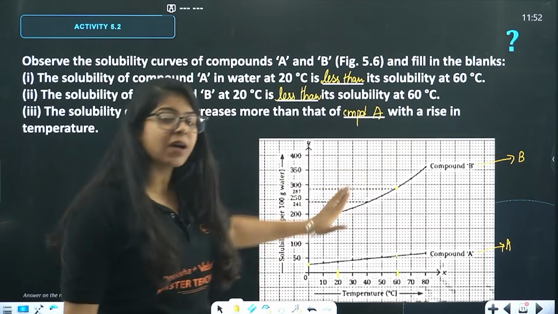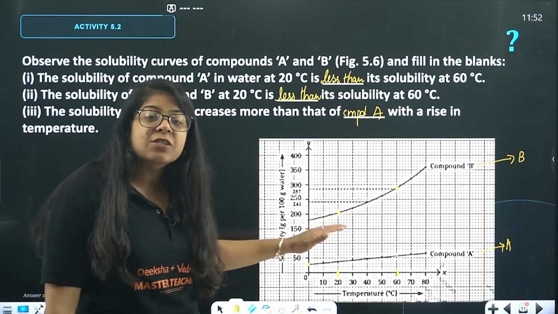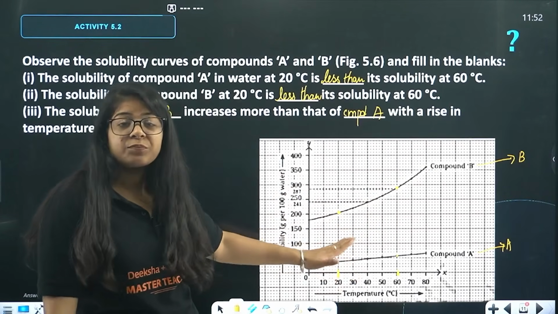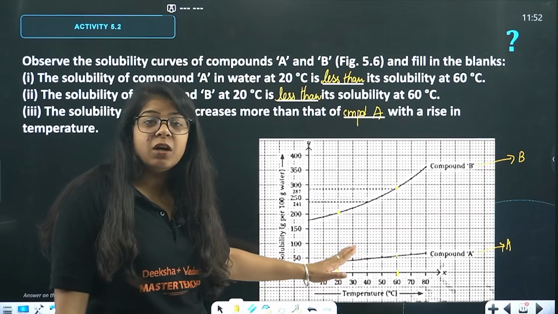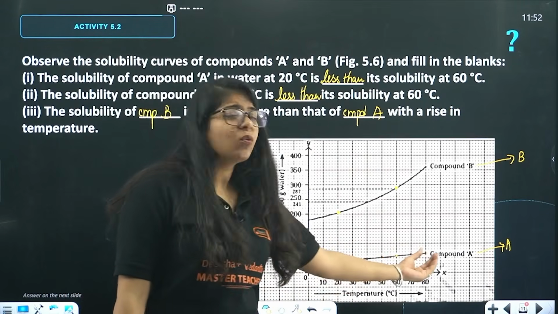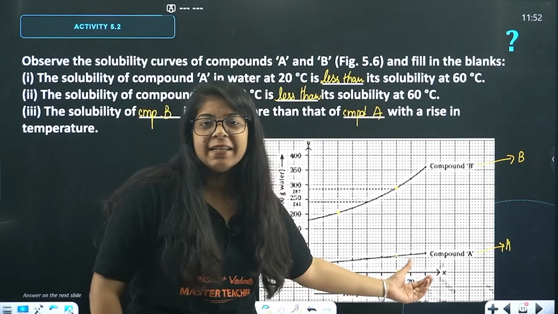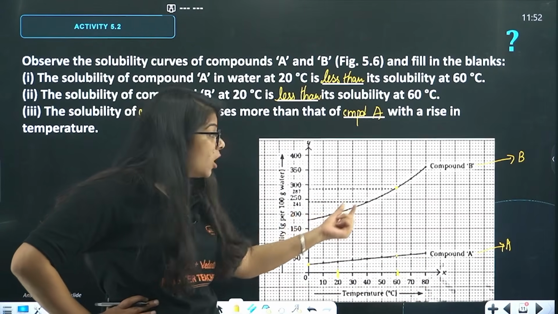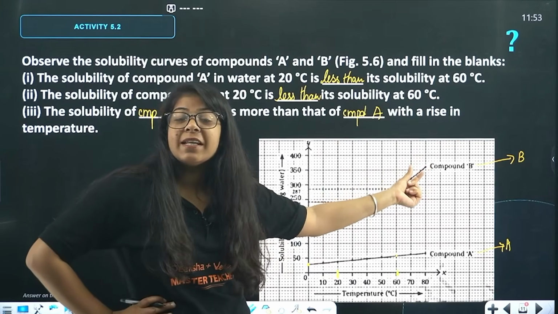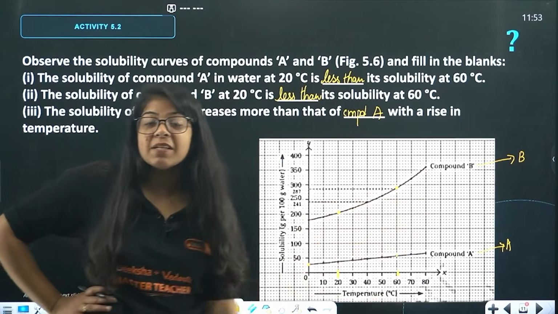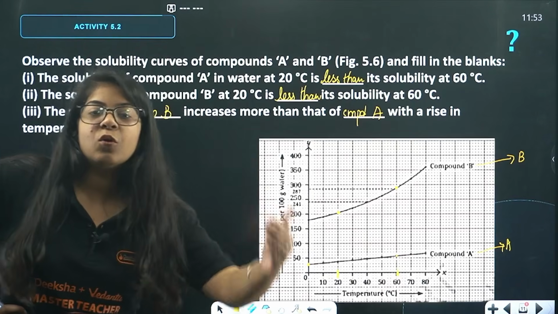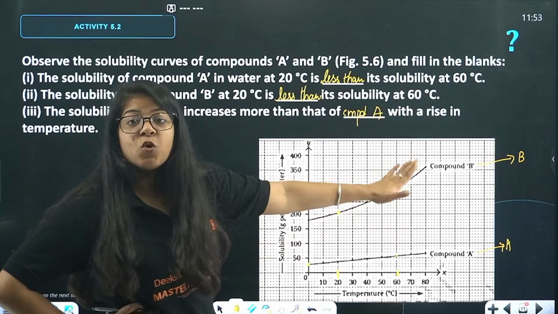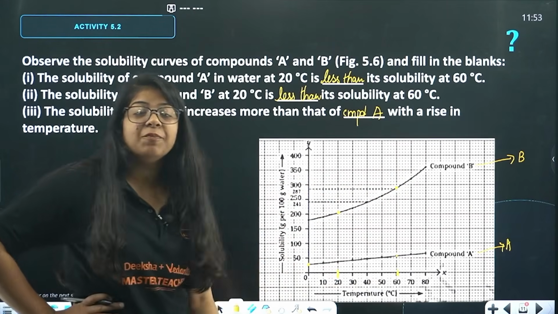Whenever it's a steep curve, that means its solubility is increasing further. That means if this is a salt solution and this is a sugar solution: if 60 grams of sugar was getting dissolved at 0 degrees and only 120 grams of sugar is getting dissolved at 80 degrees, but 170 grams of salt was getting dissolved at 0 degrees, 350 grams of salt is now getting dissolved at 80 degrees. So, you see the difference? That's what we mean by what can be more soluble in water as the temperature increases. Whichever curve is more steep, that will have more solubility.